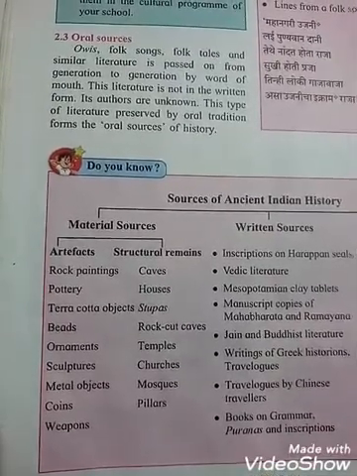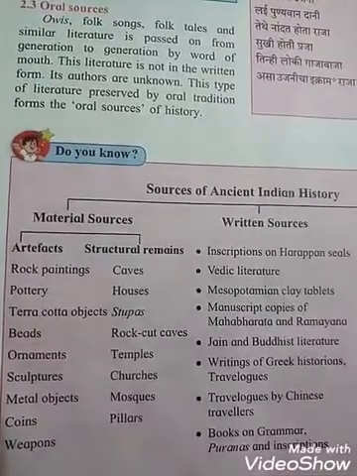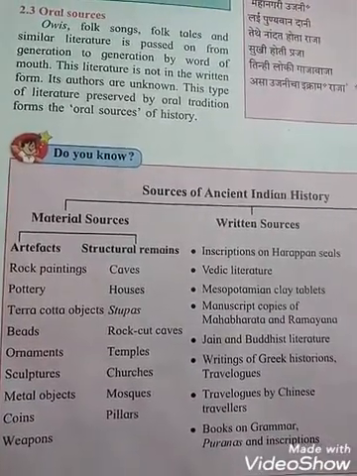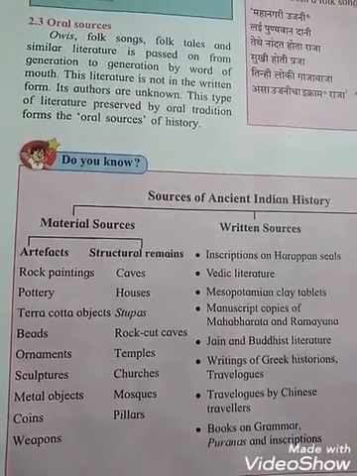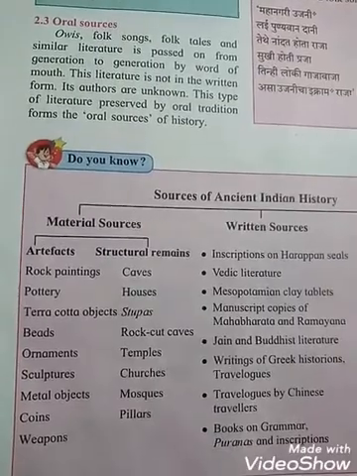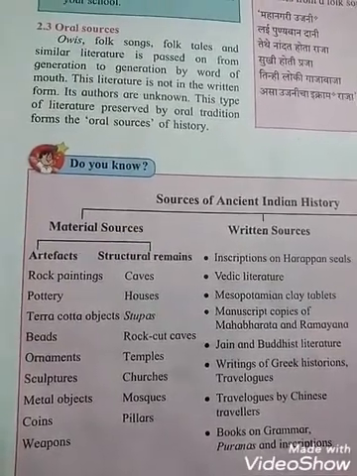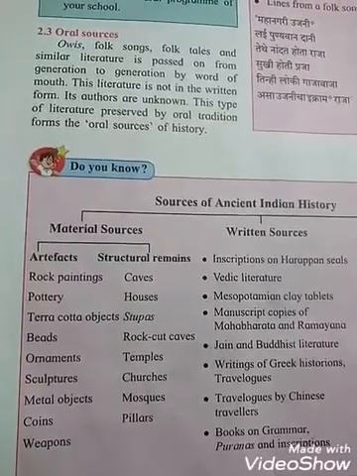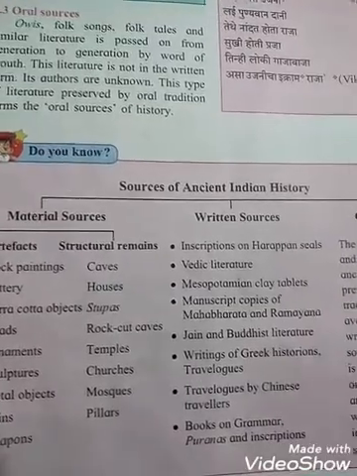All these come under artifacts. And structural remains: caves, houses, stupas, rock cut caves, temples, churches, mosques, pillars. So this way, students, material sources are divided in 2 types: artifacts and structural remains.